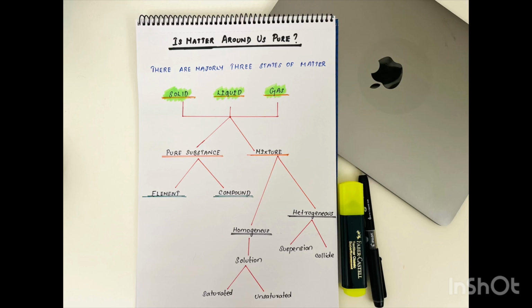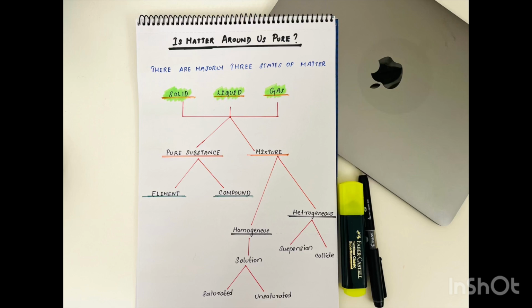The next category in which the three forms of matter could be found is mixture. What is a mixture? Mixtures are formed by combining two or more elements together physically with variable composition. Let me repeat: a pure substance is made up of only one type of particle, and mixtures are combinations of more than one type of particle, physically combined with variable composition. Now, the pure substance itself is categorized into two: number one, element; number two, compound.